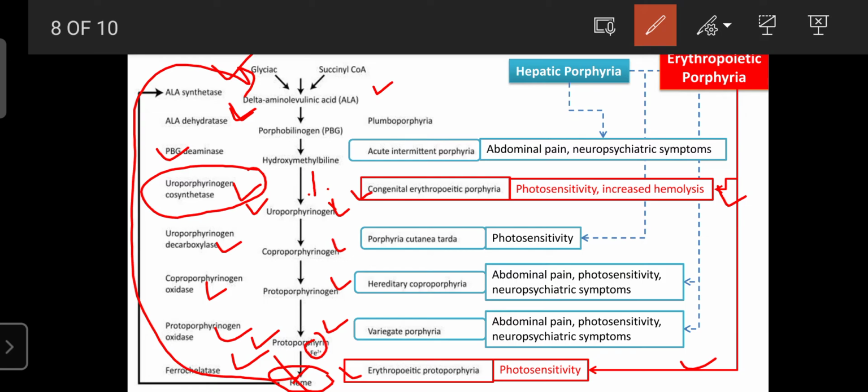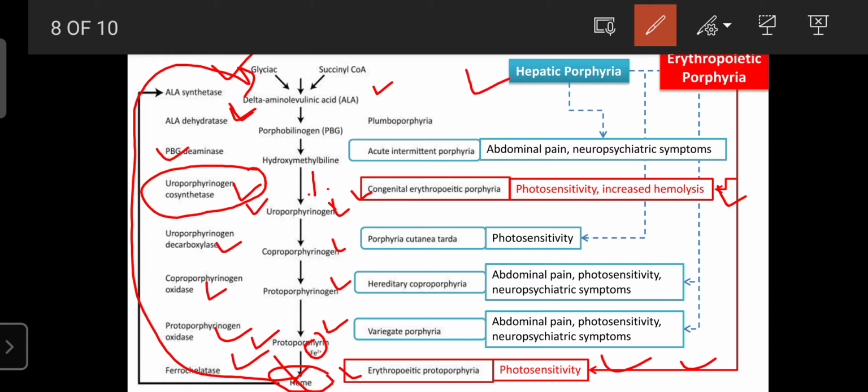urine. That condition is known as erythropoietic protoporphyria, and the symptoms are photosensitivity and allergy to the skin. So the erythropoietic porphyrias are mainly classified into two types: congenital erythropoietic porphyria and erythropoietic protoporphyria. Now we can discuss the hepatic porphyrias.